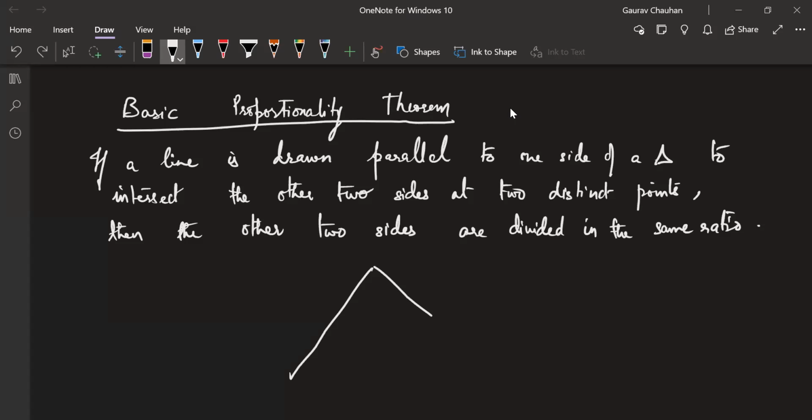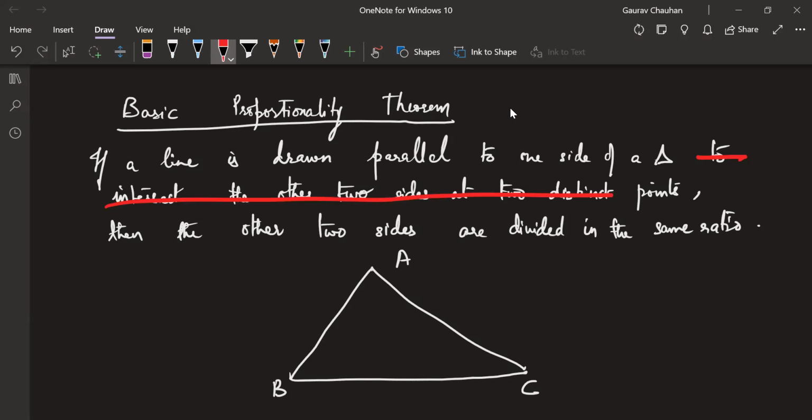All right. So obviously we need a triangle. I'm just going to draw a triangle, and we're going to understand what this theorem says. A, B, C. Okay, we have a triangle. If a line is drawn parallel to one side of a triangle to intersect the other two sides at two distinct points, I can just cut off the unnecessary words.